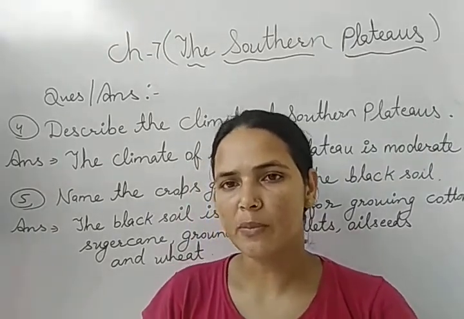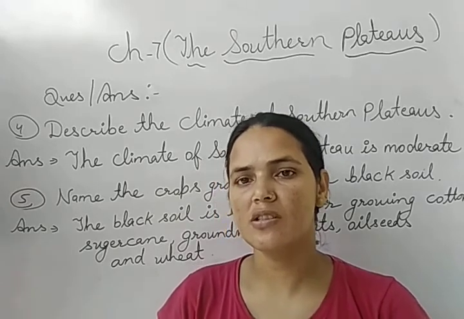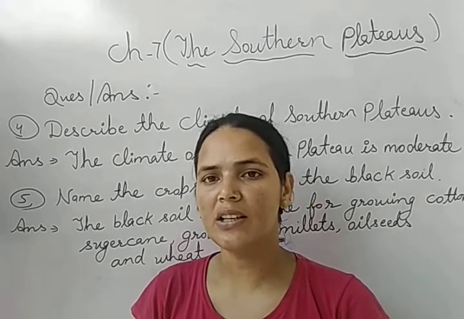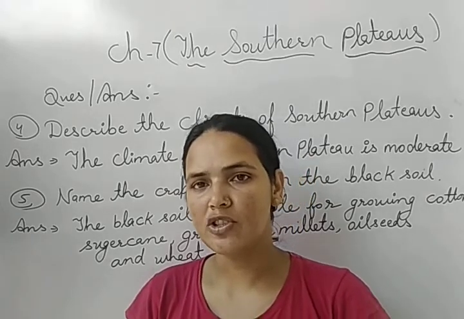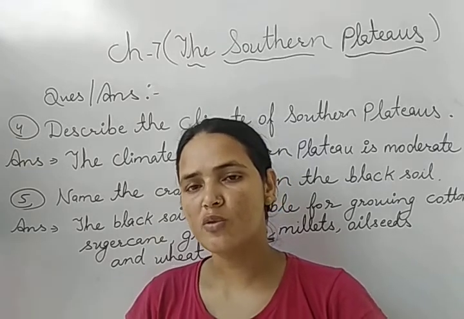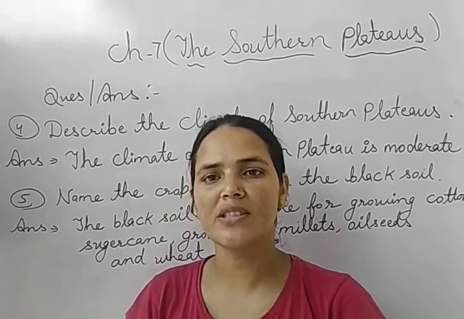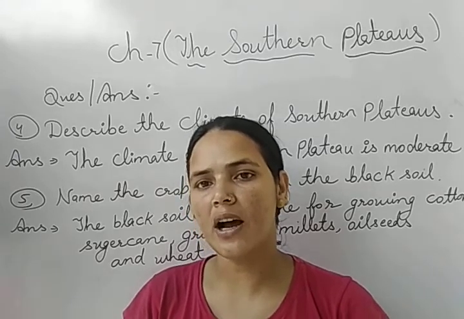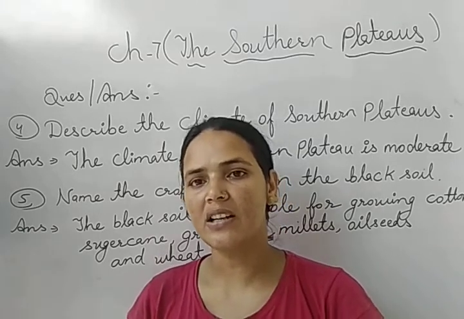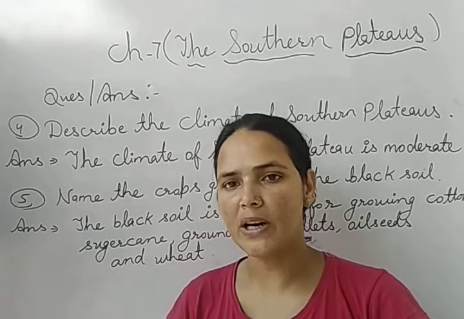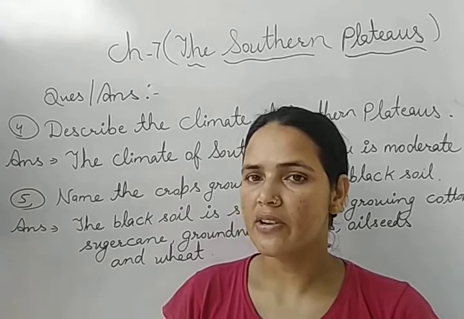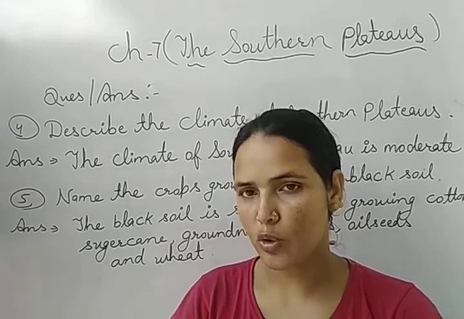So this is our chapter number 7. We have completed the question answers of chapter number 7 and you have to write these question answers in your fair notebook in neat and clean handwriting. So beta, in this chapter we have studied about the southern plateau, that the southern plateaus are also known as the tablelands because they are flat at the top and higher than the surrounding area. After that, river Narmada divides the southern plateau into two parts. One is Central Highland, second is Deccan Plateau. Central Highland is made up of Malwa Plateau and Chota Nagpur Plateau.